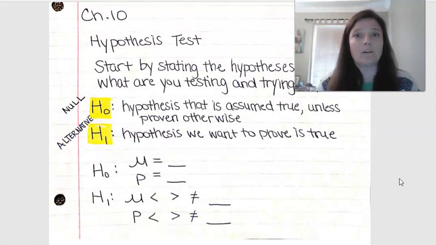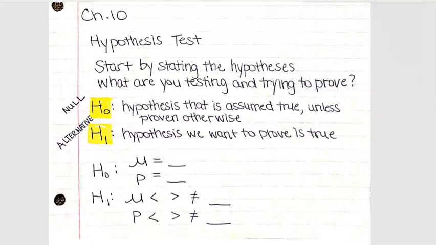Now in Chapter 10, we're thinking of another way to do this inferential statistics using hypothesis testing. With hypothesis tests, there's a lot of startup work that you have to think about, because the hypothesis test is more structured in that you're starting out by saying, this is what I'm going to test. And then you collect the data and you show what your results are. You compare to what would be considered an unusual result. And then you decide if you're going to reject or fail to reject your hypothesis.